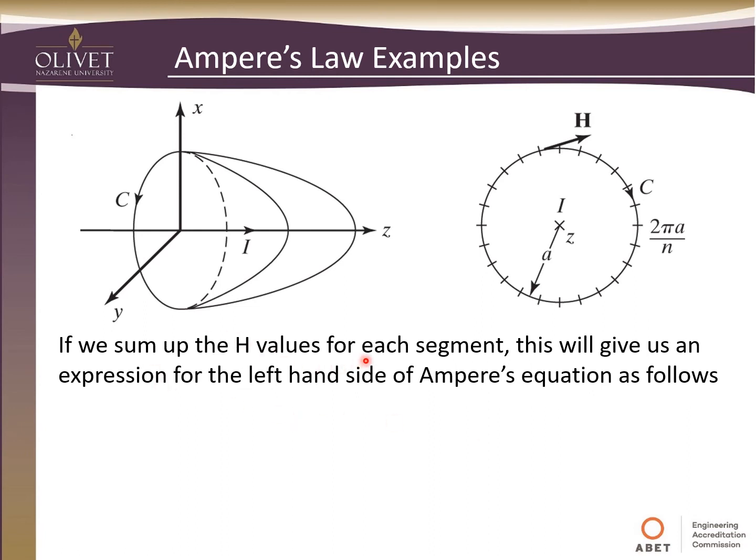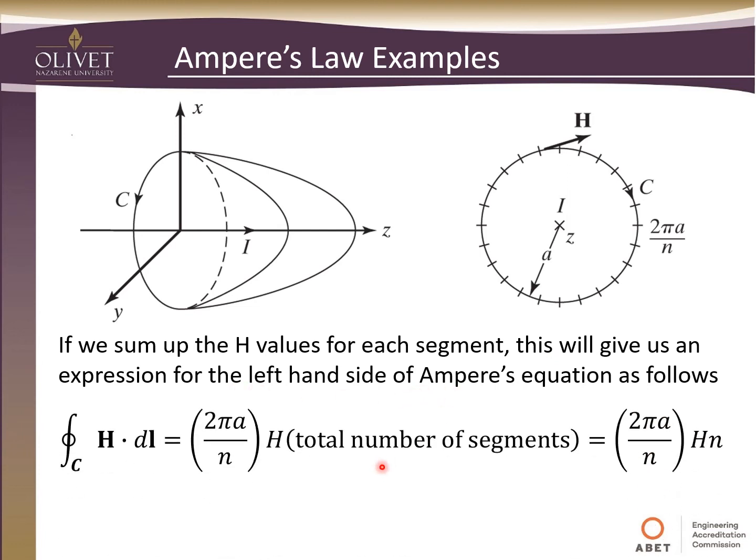So if we sum up the H values for each segment, this will give us an expression for the left-hand side of Ampere's equation as follows. So we take our 2 pi a over N, which is our dl term, and we have our H, which is just the value of our magnetic field, and we're going to multiply that times the total number of segments, which is N. So you can see that the N's cancel out, and that leaves us with 2 pi aH for our total magnetic field intensity around that circle.